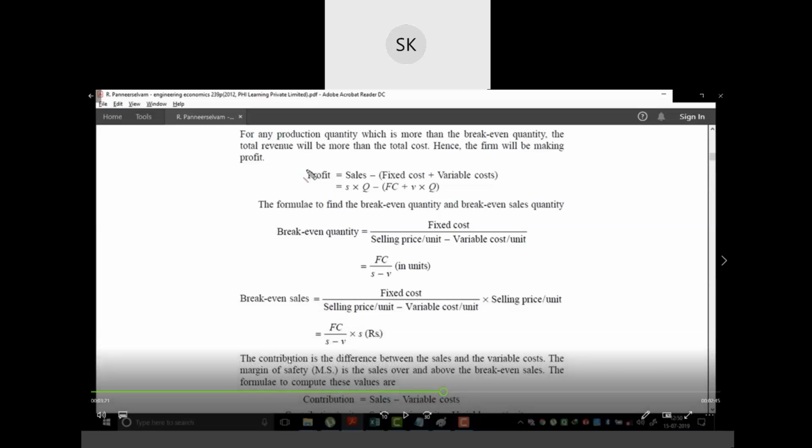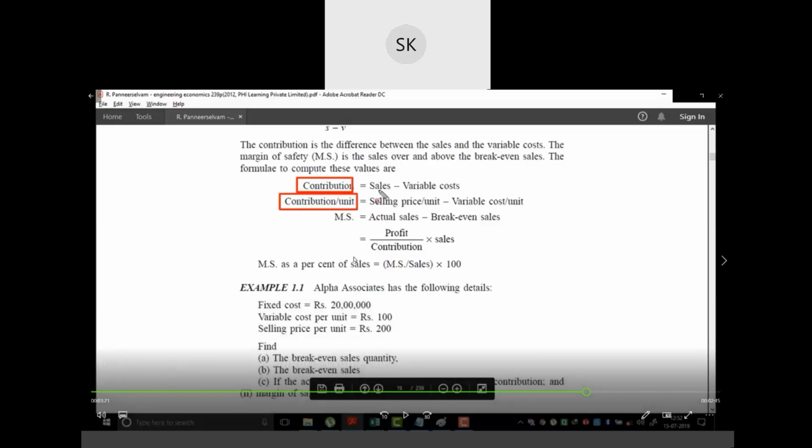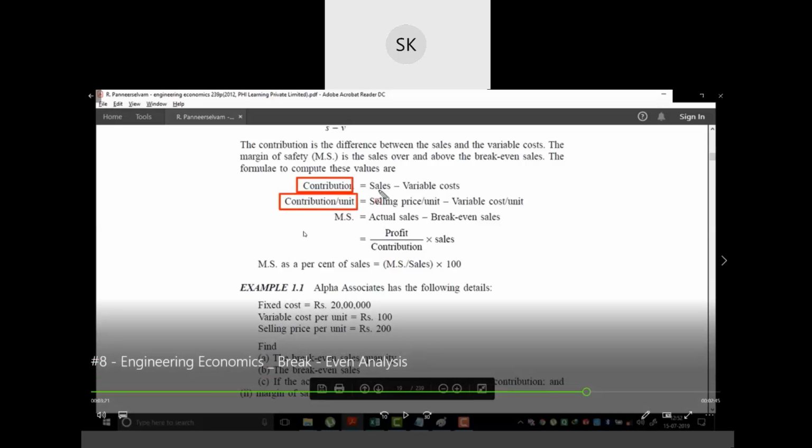The contribution is the difference between the sales and the variable cost. You can find break-even quantity and break-even sales by these formulas. Then you can also find the margin of safety. The margin of safety is the sales over and above the break-even sales. So the above part of the chart is where you are safe, at what sales you will be safe for making profit. That is your margin of safety.